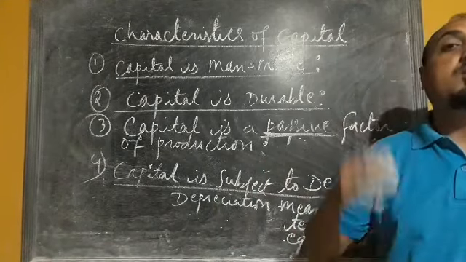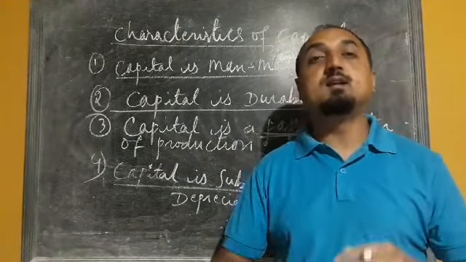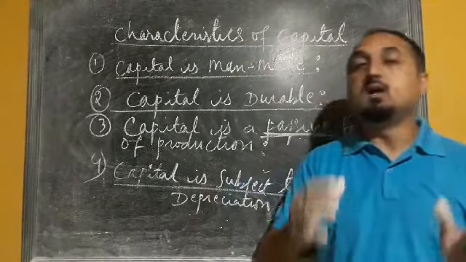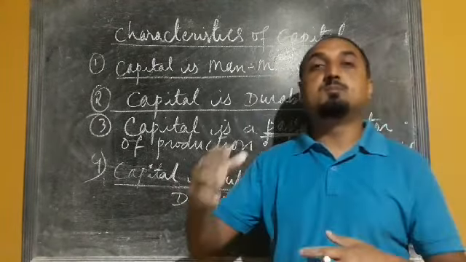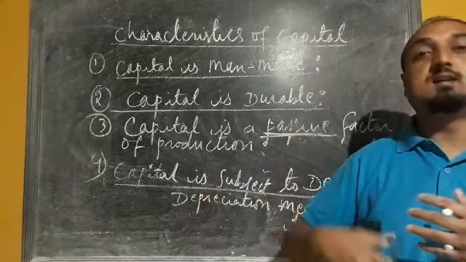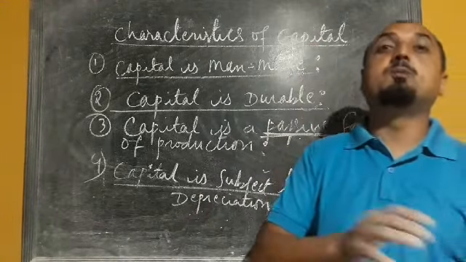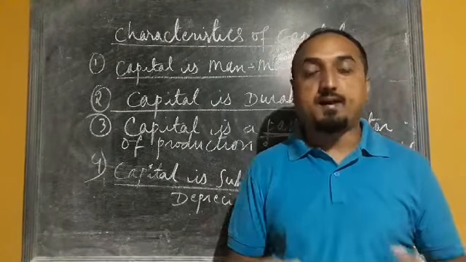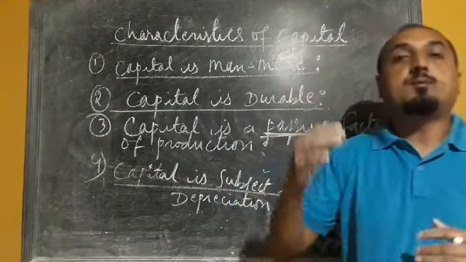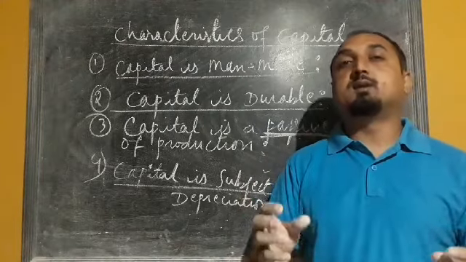Wear and tear of machinery, equipments is called depreciation. So whenever we are using any machinery, equipments in the production process, after some time some parts may get damaged. So once it gets damaged, we have to replace that part. Like we have seen in the case of car, motorbikes, scooty, after some time some parts may get damaged.